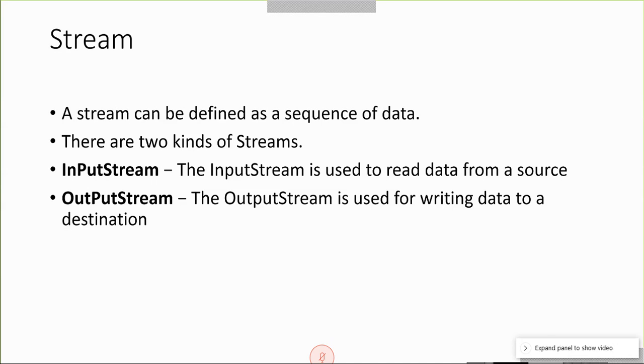Data from the network socket towards your application is also an example of a data stream. Stream means a flow of data bytes traveling to your application and traveling outside your application.